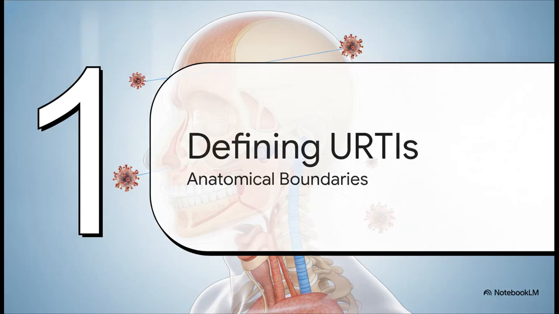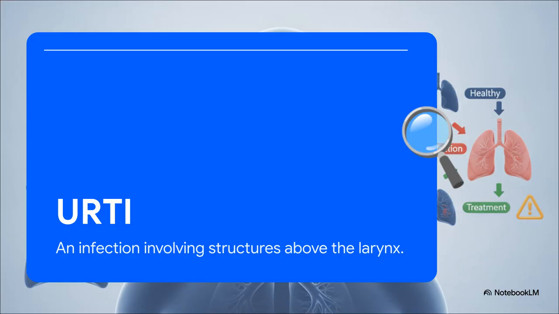So, Section 1, defining URTIs, anatomical boundaries. A URTI is strictly defined as an infection involving structures above the larynx. That is your hard anatomical cutoff line right there. The larynx, or your voice box, basically serves as the gatekeeper. Anything happening above that structure, like your nasal cavity, your sinuses, your pharynx, all of that is classified as upper